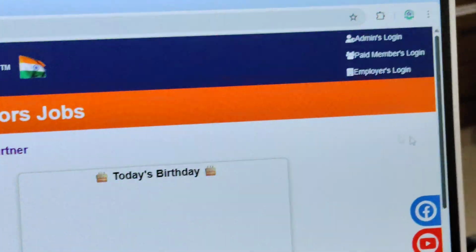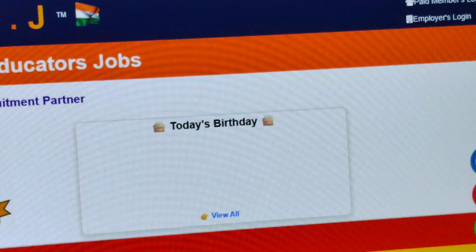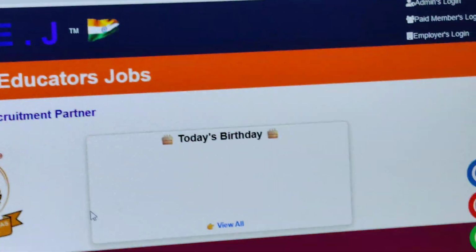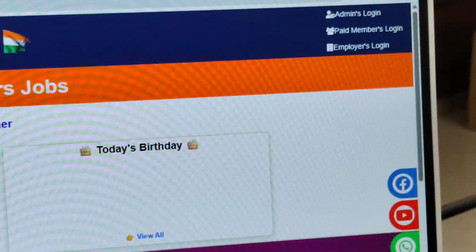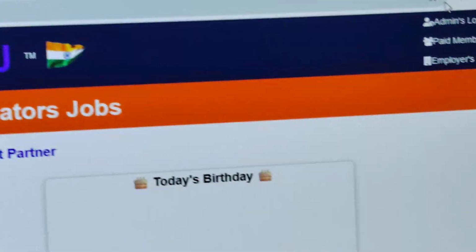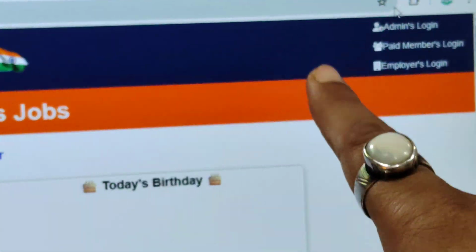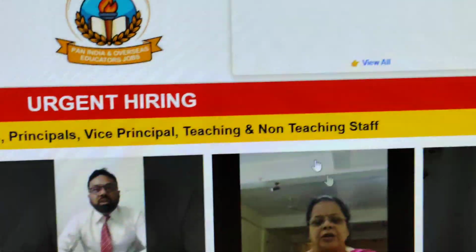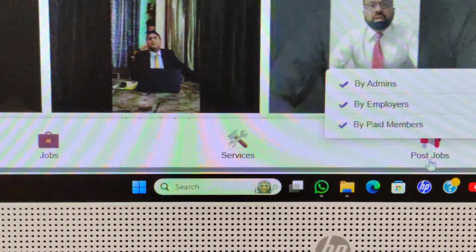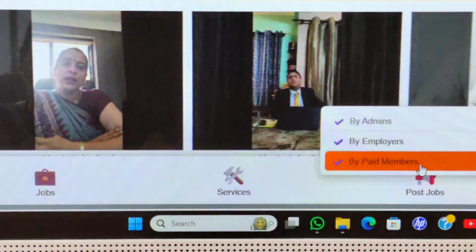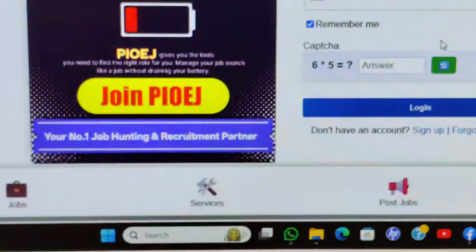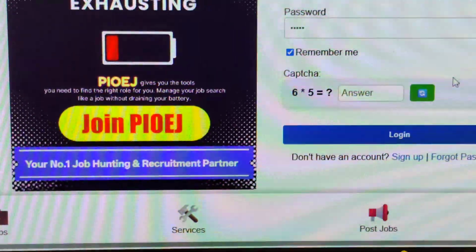See, this is a simple website. Now normally we open here. You can also enter into the paid member section from the top right-hand side, and go through by Post Jobs. You have the option here, Paid Member. You will enter this also, then you will get on this page. So from both sides you can go there.